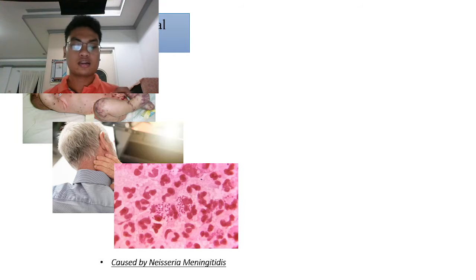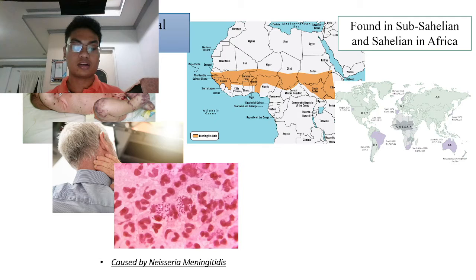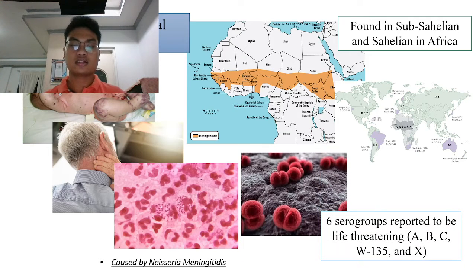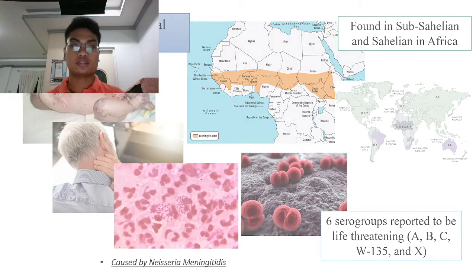This bacteria spreads, with around 1,000 cases out of 100,000 population occurring each year, and it is famous in the Sahelian and Sub-Saharan countries in Africa. Neisseria meningitidis has a total of 12 serogroups, but only 6 serogroups are well known to infect humans. These 6 serogroups are A, B, C, W135, and X. Serogroups A and B have the highest cases each year, and are mostly found in Africa, Australia, and the US.